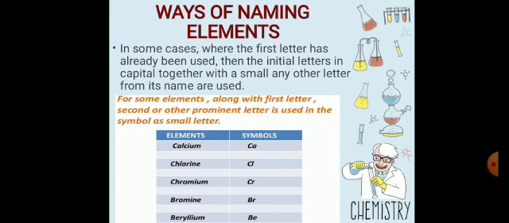In the second way of naming elements, the first letter is used along with a second or other prominent letter in the symbol. The important thing here is that the first letter in the symbol is capital and the second letter is small, like calcium: C capital and a small; chlorine: C capital and l small; chromium: C capital and r small; bromine: B capital and r small.